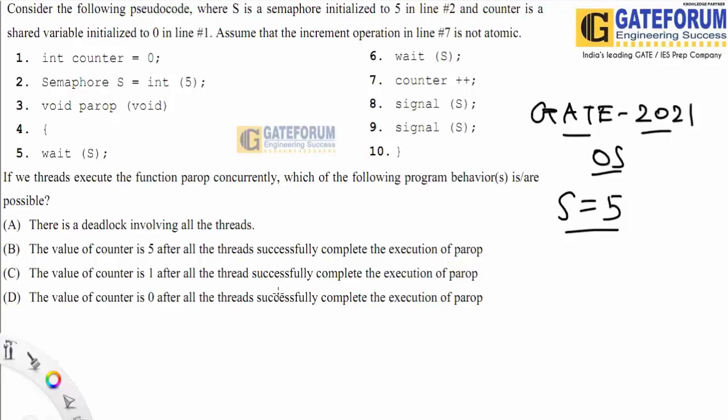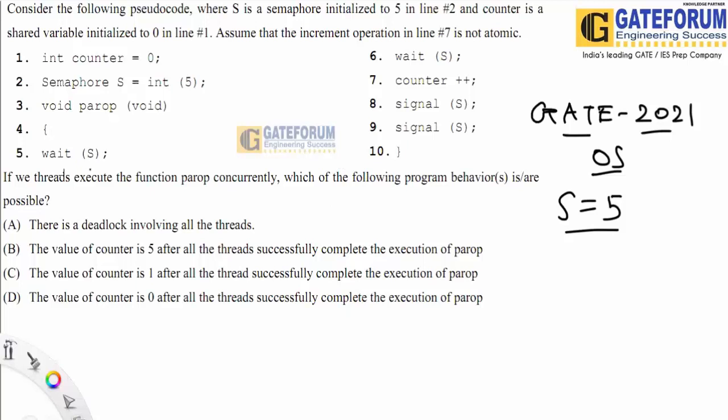So we are executing it concurrently. Let's say we are having 5 different threads, and the semaphore S has the value 5. Then which of the following behaviors is possible?